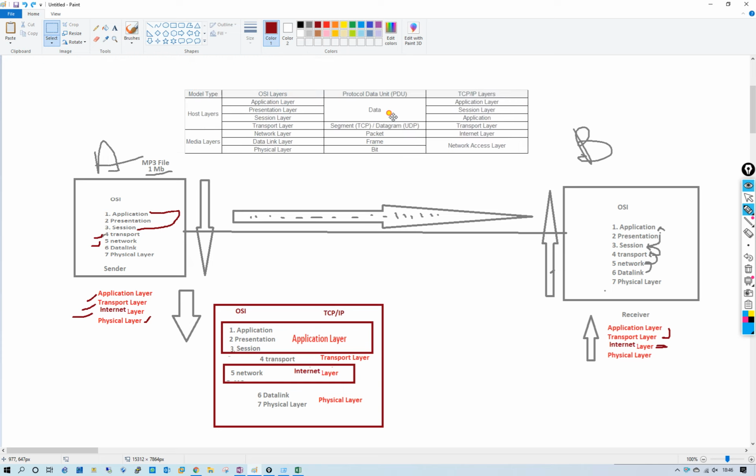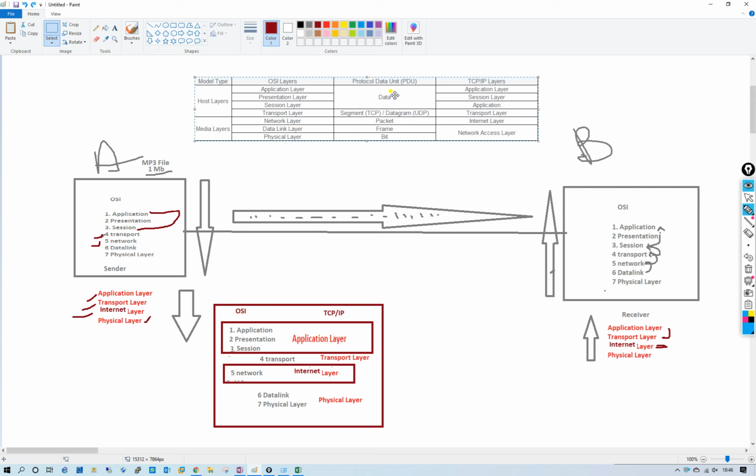Now think about the OSI layers and TCP/IP layers. We are going to discuss the PDU, the protocol data unit. At the application layer it is called data. After that, the transport layer converts data to segments using TCP and UDP ports.